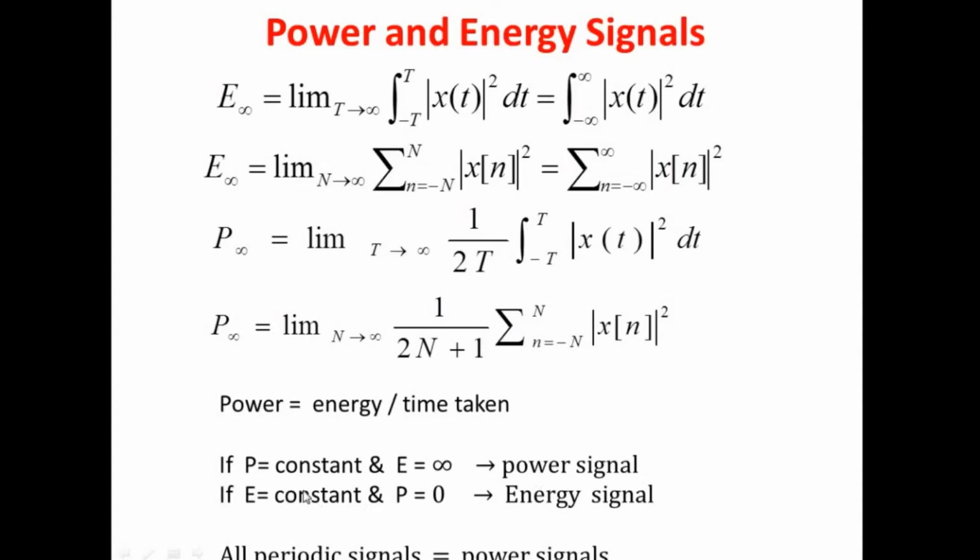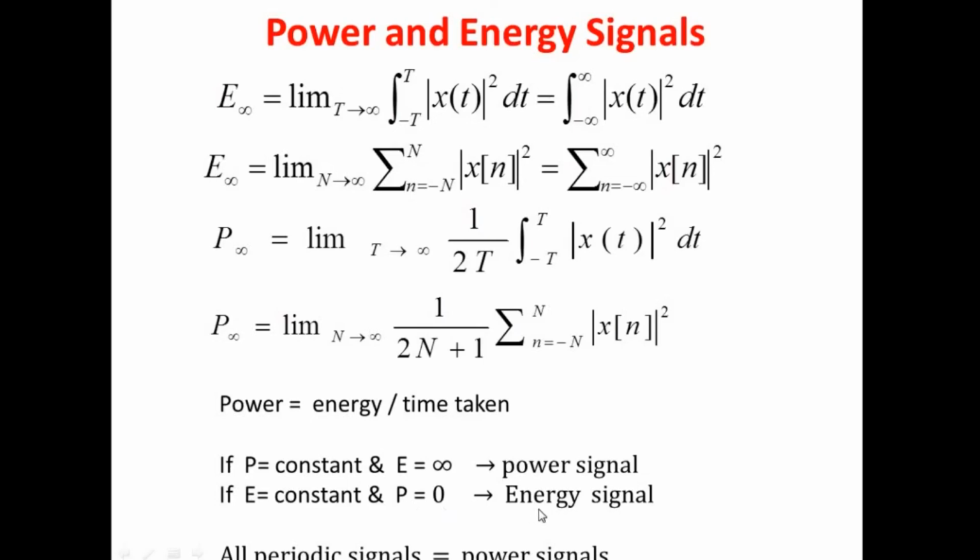Likewise, consider that we have some particular constant value for energy. For that constant value of energy, the power obviously will be 0, because if you substitute the value of T as infinity, anything divided by infinity gives 0. So this type of signal we can call an energy signal.